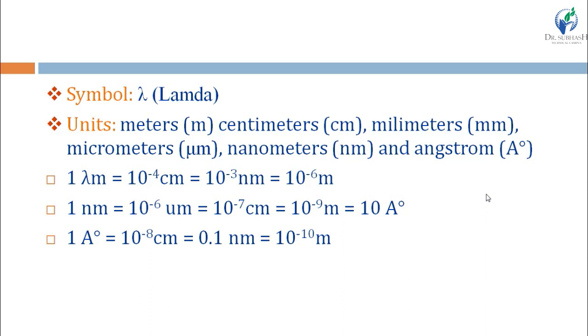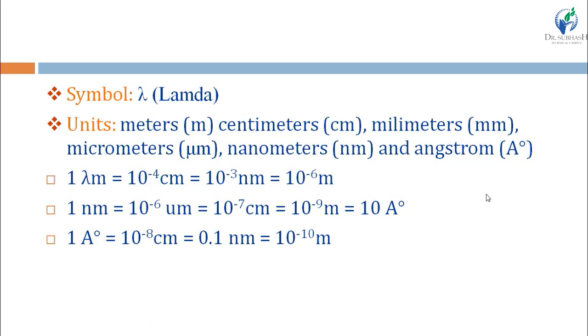Units of wavelength are meter, centimeter, millimeter, micrometer, nanometer and angstrom. And you all are very well aware of the relationship between these units. 1 micrometer means 10 raised to minus 4 centimeter, which is equal to 10 raised to minus 3 millimeter, which is equal to 10 raised to minus 6 meter, right? It is a very basic relationship between meter, centimeter, nanometer, millimeter and angstrom.